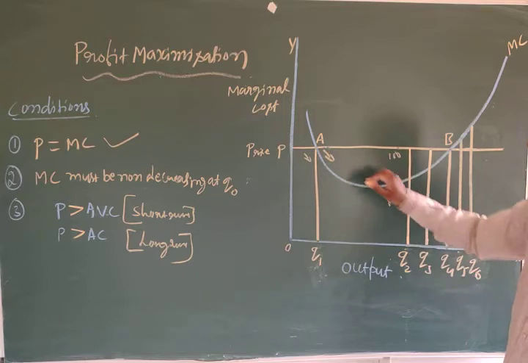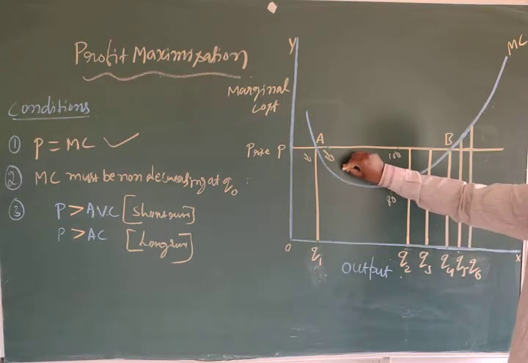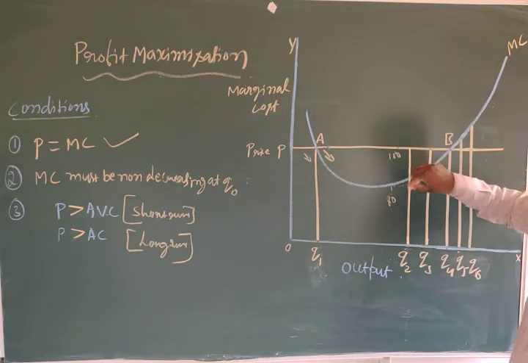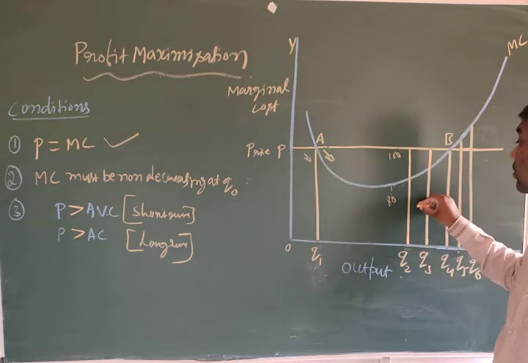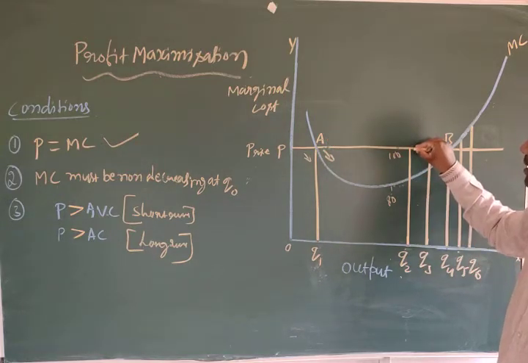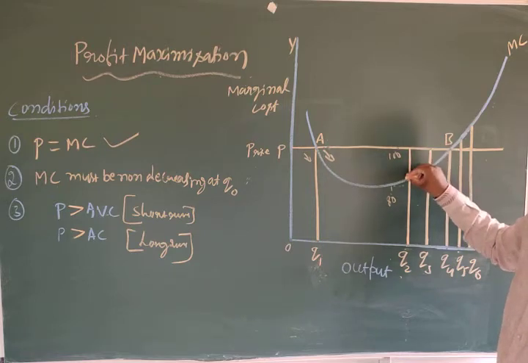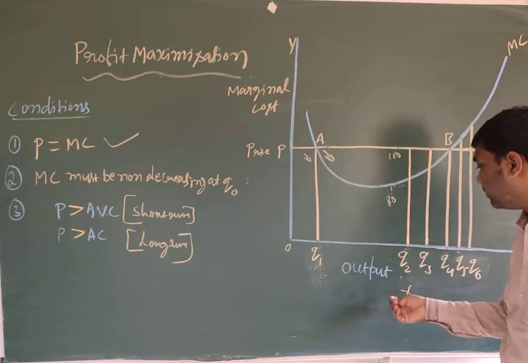What's happening here? The marginal cost is decreasing. This point is not possible, because the marginal cost is below the price line. That's why this is also not possible.